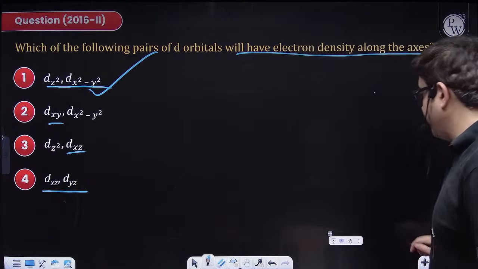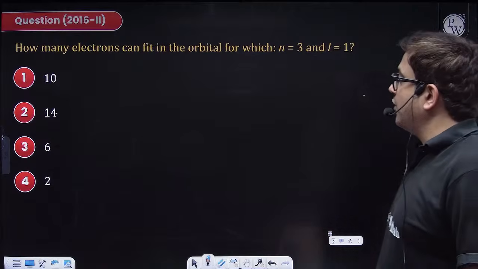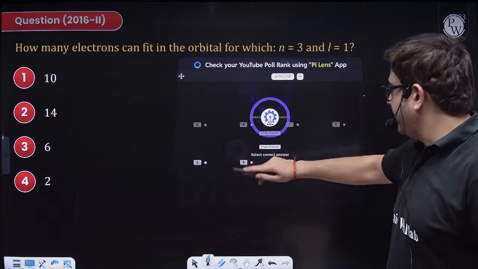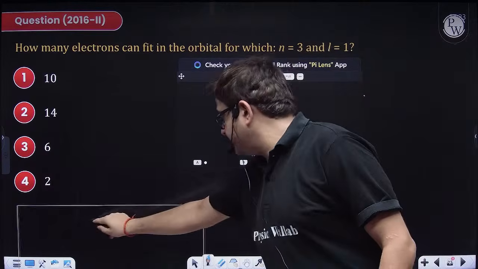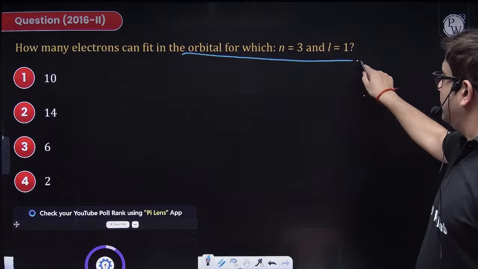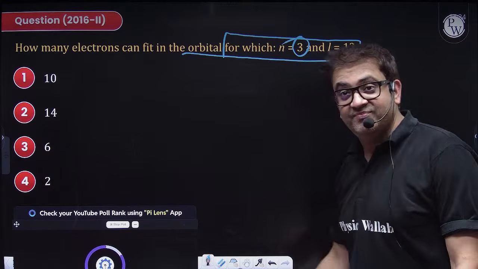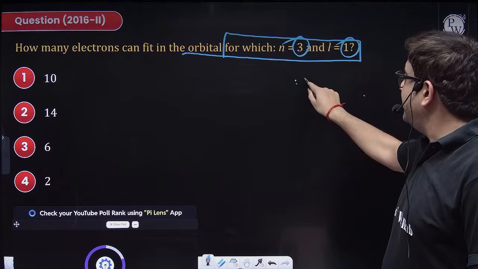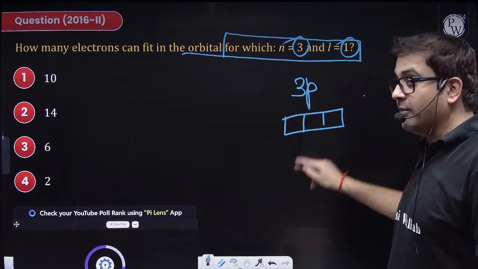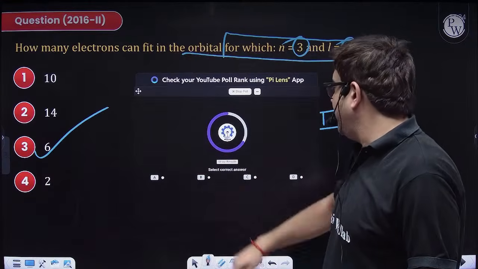Perfect. Moving to the second last question from atomic structure. Let me give you 30 seconds for this. How many electrons can fit in the orbital which has n equal to 3, as in third shell, l equal to 1, as in p? So the 3p subshell has 3 orbitals. How many electrons can it accommodate? Sir, 6. Piece of cake, sir.